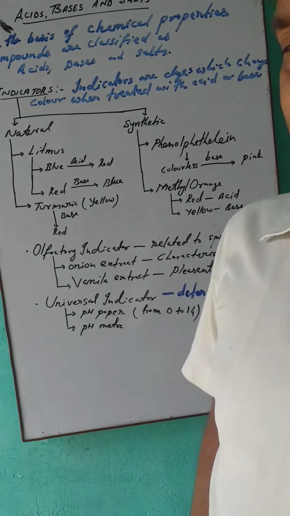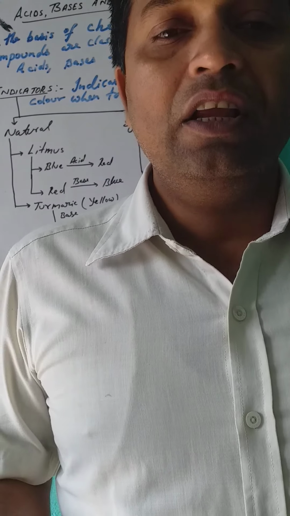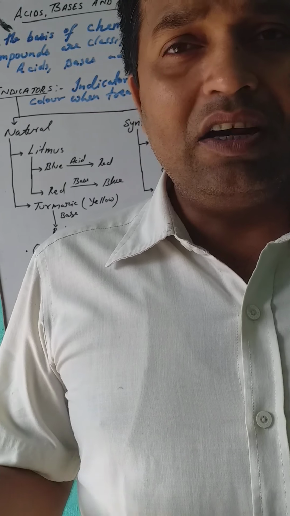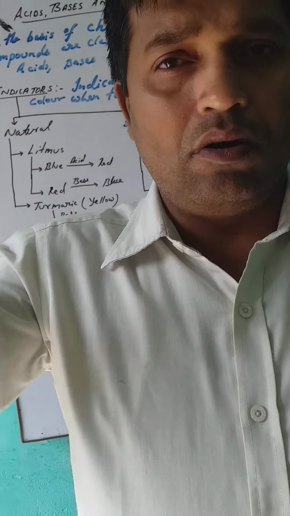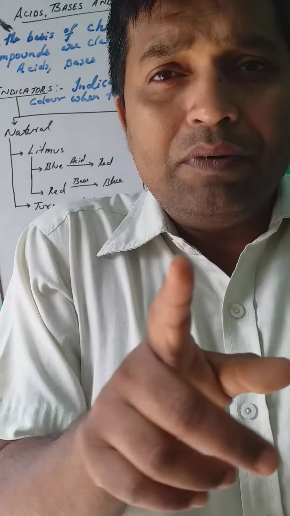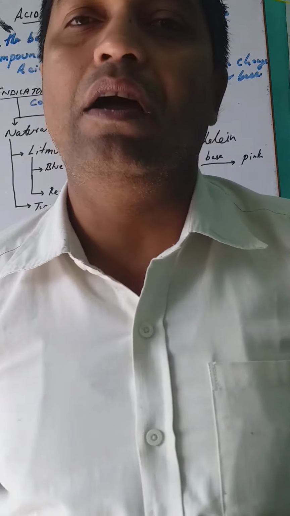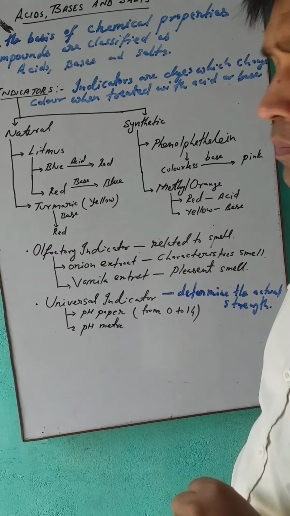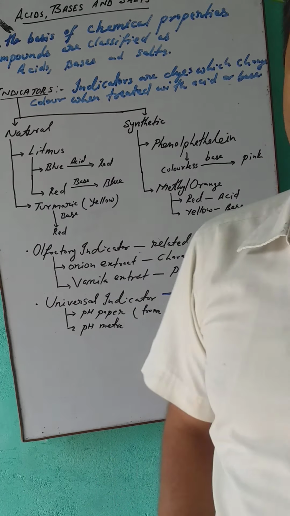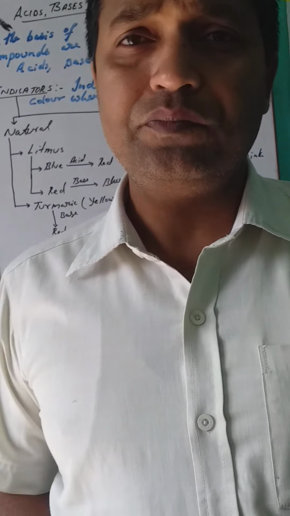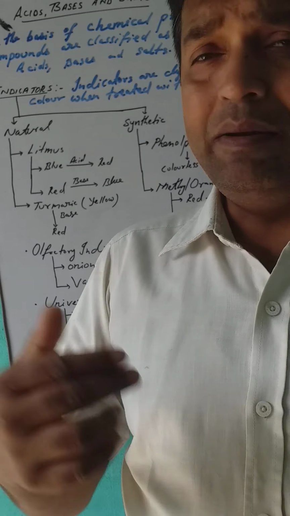And pH meter, simply a meter scale is there. You take the solution or chemical, dip the anode and cathode rod in the solution. After some time, the indicator tells you the pH value. The exact value can be found out. So pH value is from 0 to 14. We will discuss universal indicator in detail in the coming topics.